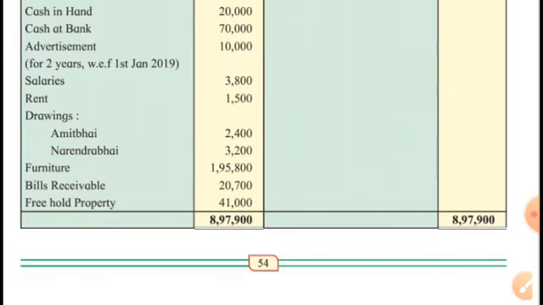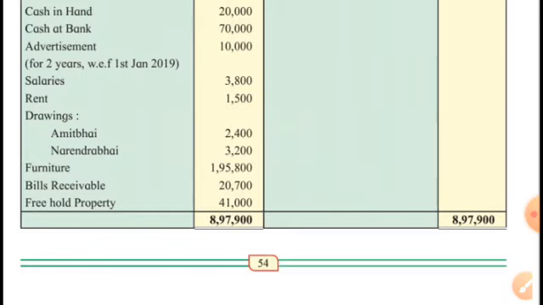Means we have spent 10,000 on advertisement, but for 2 years. This year we have paid 10,000, but not for this year only, but for 2 years. And this advertisement expenditure was made on 1st January 2019. Means January, February and March, only 3 months are covered of this year.